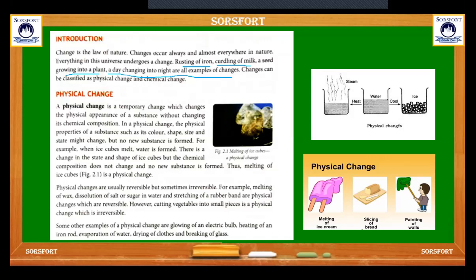As we know, physical change is a temporary change. We change the physical appearance of a substance without changing its chemical composition. In physical change, the physical properties of the substance such as its color, shape, size and state might change, but no new substance is formed. For example, when an ice cube melts, water is formed. There is a change in the state and shape of the ice cube, but the chemical composition does not change. No new substance is formed. So this is a physical change.